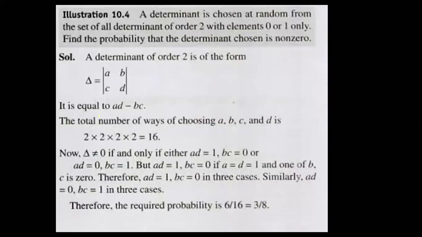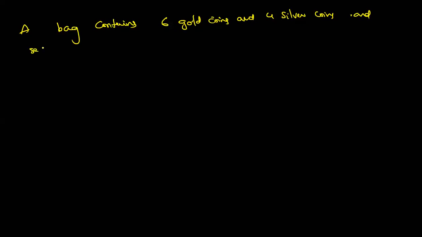Okay, write down the question. Dear students, suppose a bag contains 6 gold coins and 4 silver coins, and the second bag contains 4 gold coins and 3 silver coins. Just a minute.